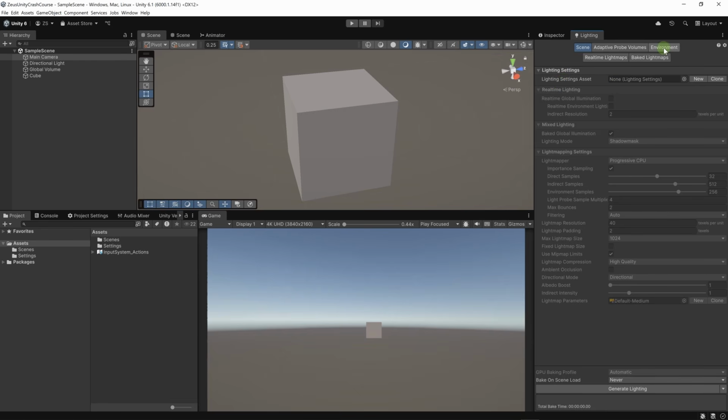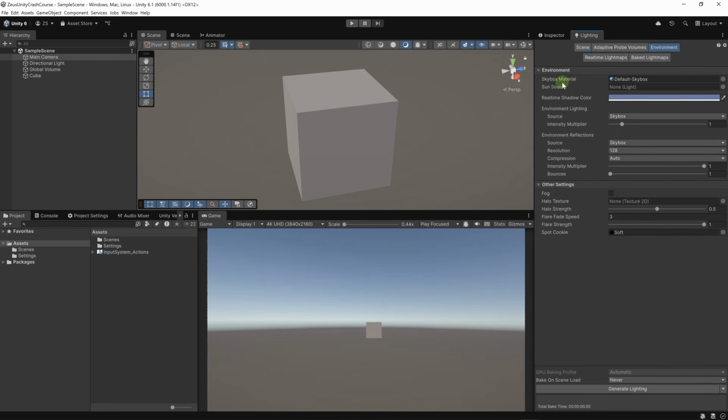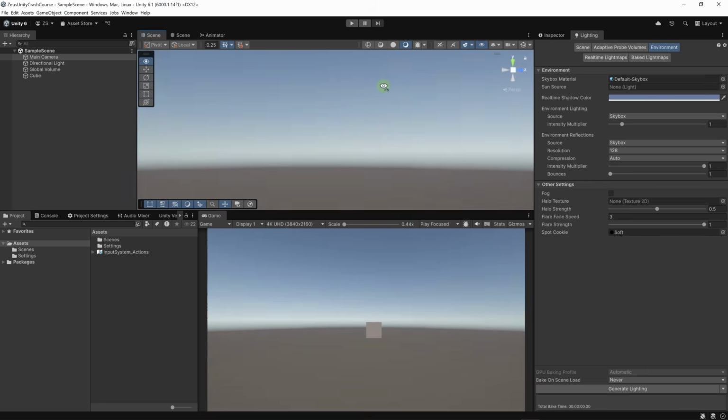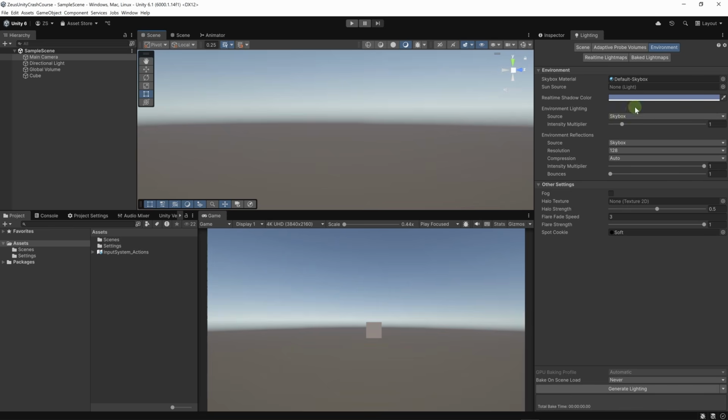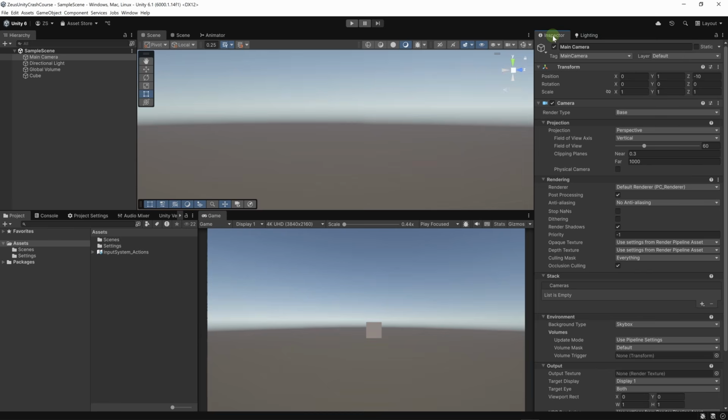We have the Environment tab here where we can choose the skybox material. Basically, this is the sky. If you want to change the material of the sky, we can change the environment lighting. We can increase the lighting that's coming from the sky. Let's keep it at 1. We also have other parameters like fog and environment reflections, but that's pretty much what a scene is.